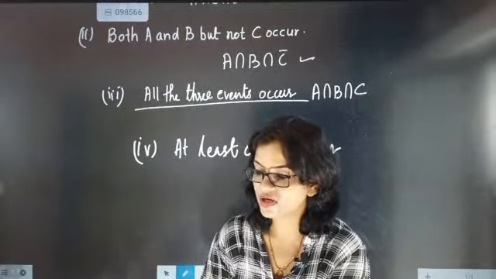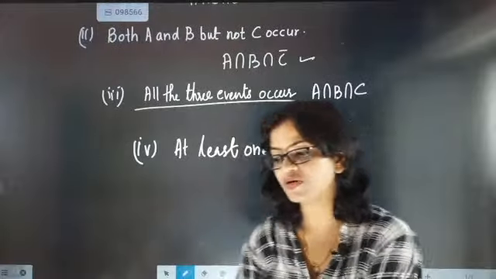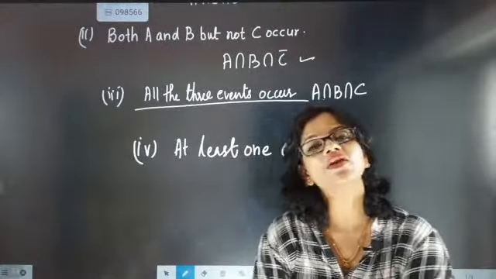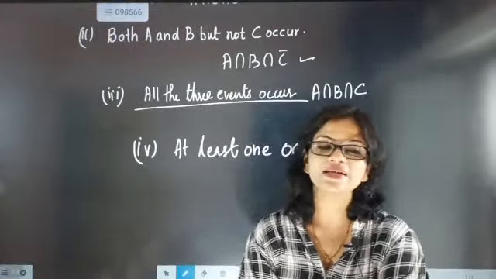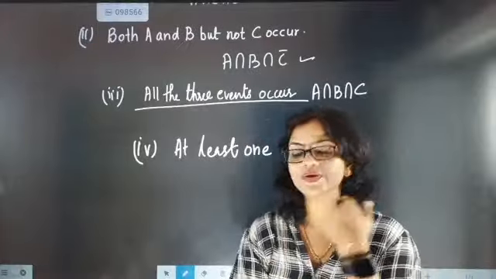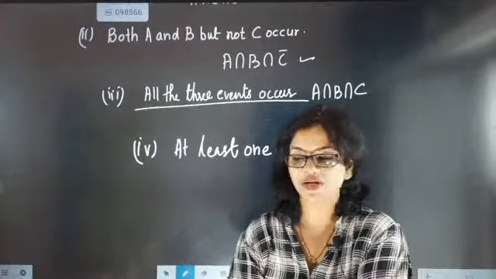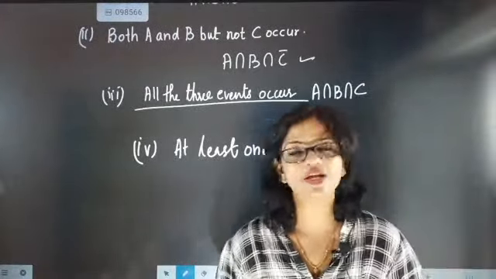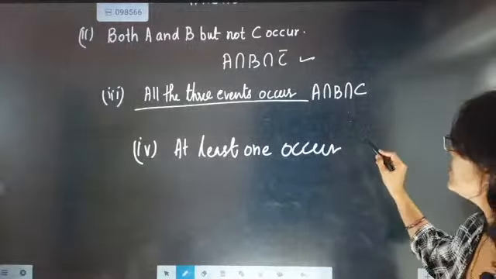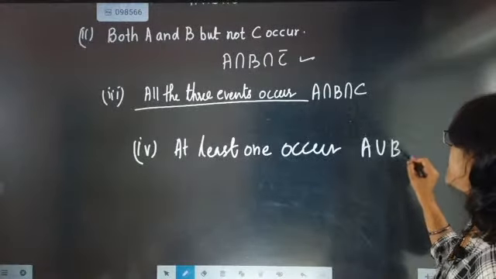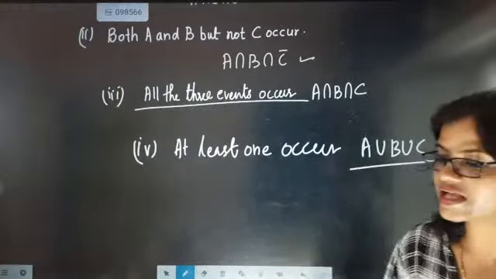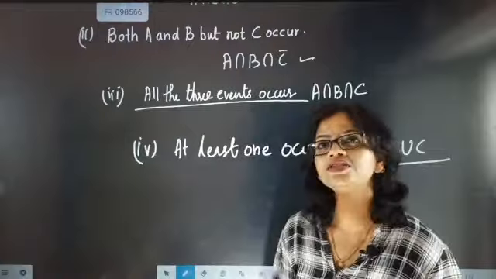At least one occur, A union B union C. Absolutely, because I have told one very important thing there, that at least one occur means that one can be possible, more than one can be possible. So the statement we can write here is A union B union C. This is exactly the presentation of at least one occur.